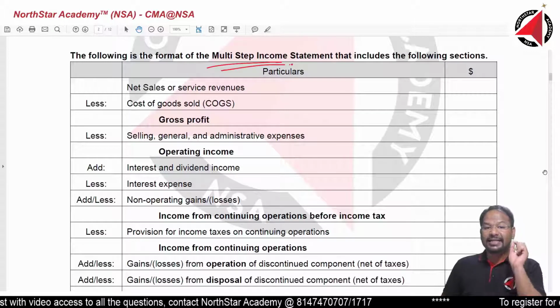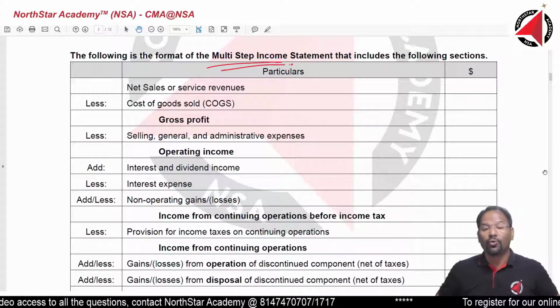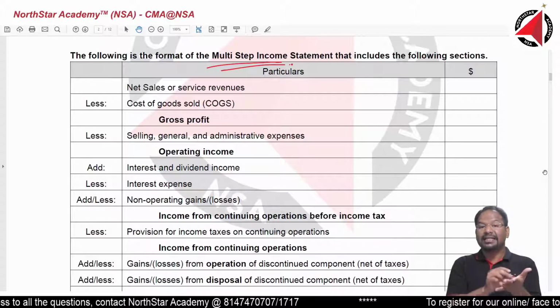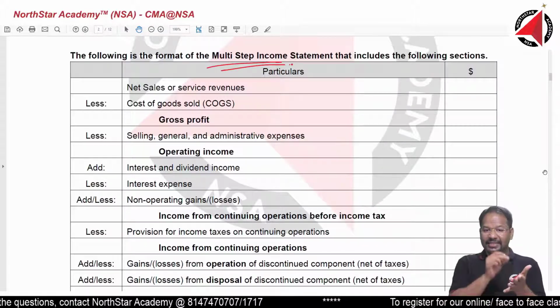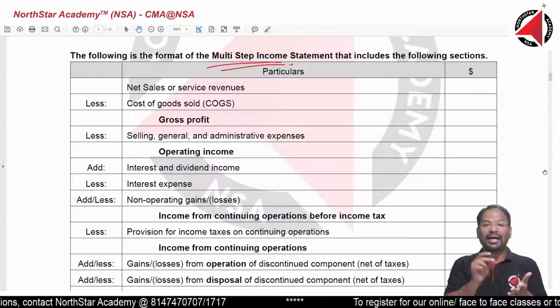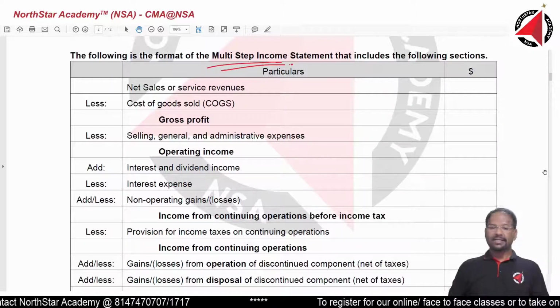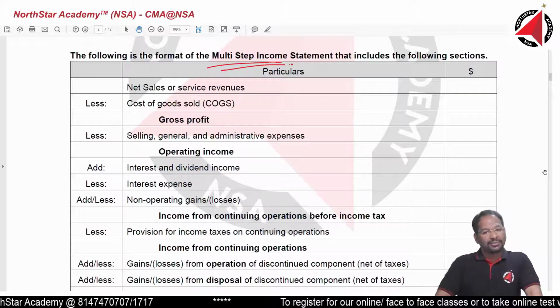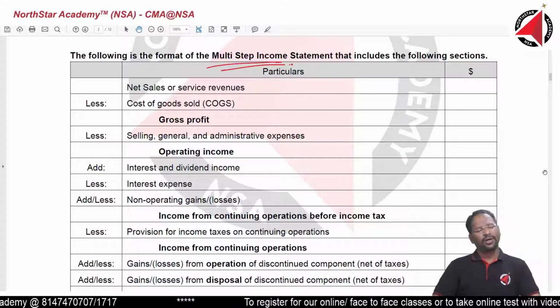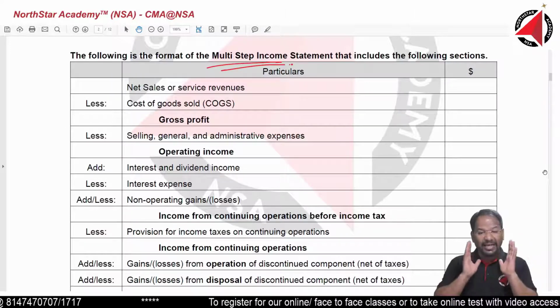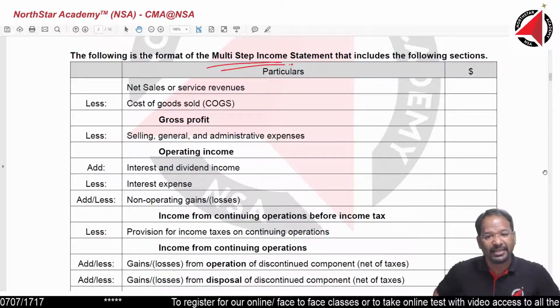First thing, net sales or service revenue. What is net sales? Sales minus sales return. All right, sales minus sales return minus any trade discount, those things after subtracting is called net sales. Generally, we also write just as sales. But by default, sales means sales minus sales returns.